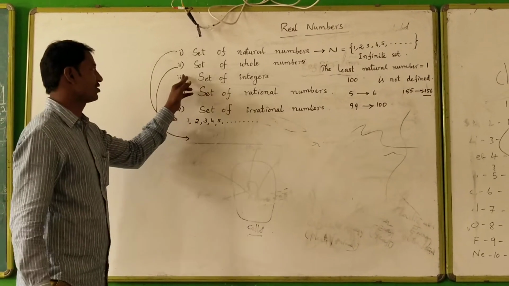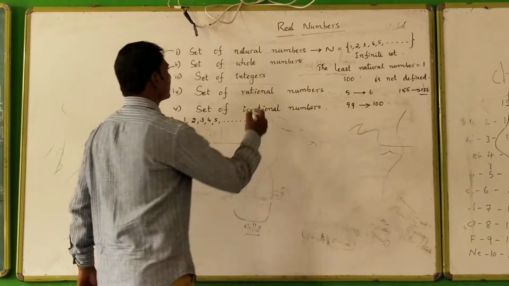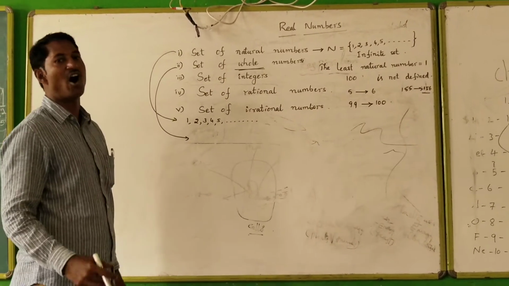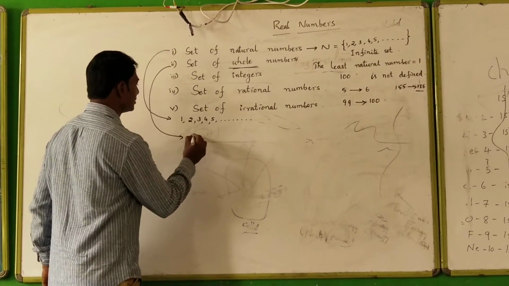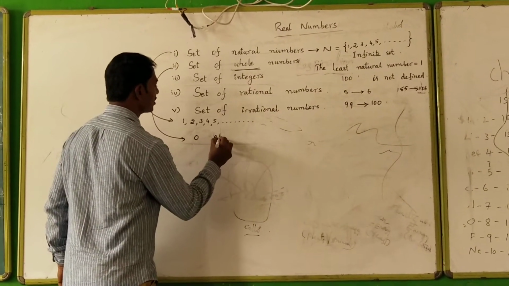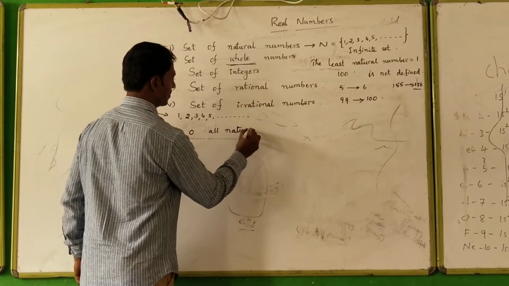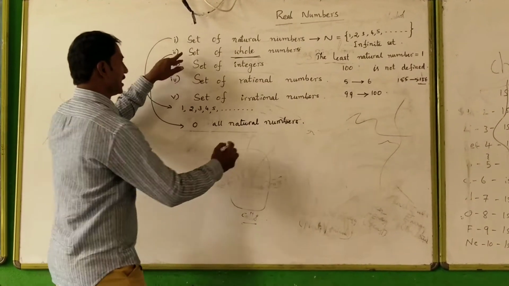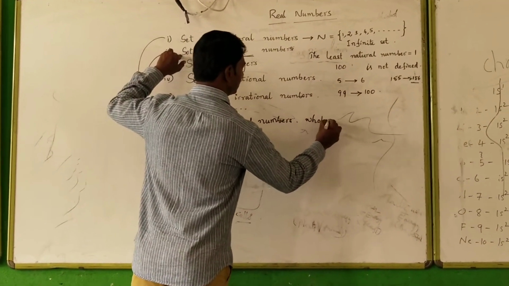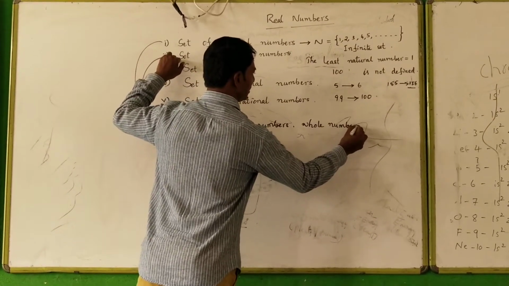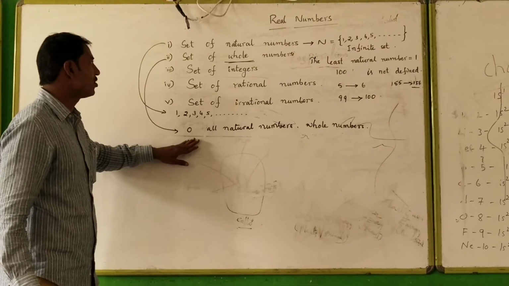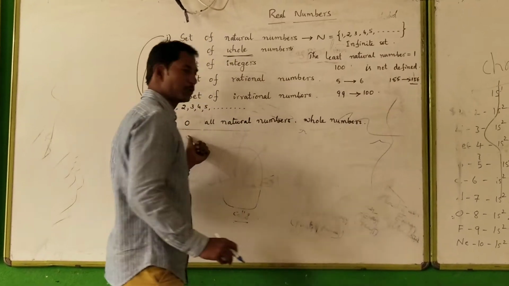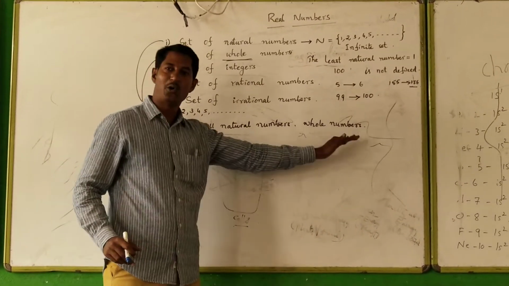Here in the order, the next infinite set is set of whole numbers. Here the meaning is there in the word whole. Whole in the sense all, means including 0 along with all natural numbers, are said to be whole numbers. That is, the collection of all natural numbers along with 0 are said to be whole numbers.